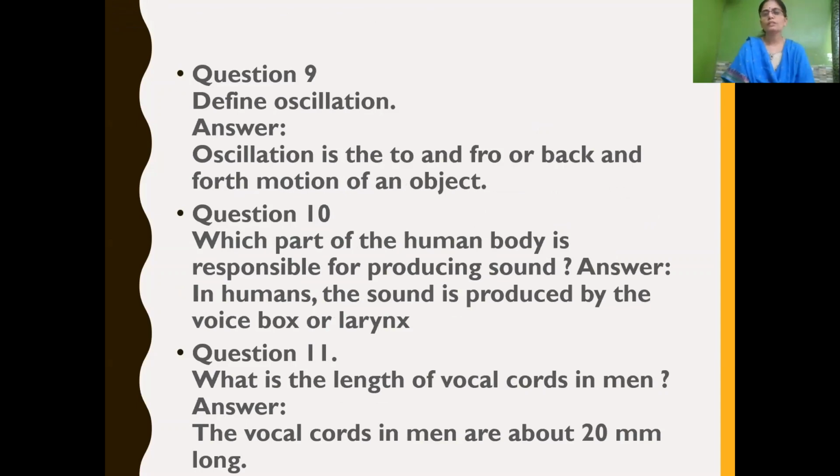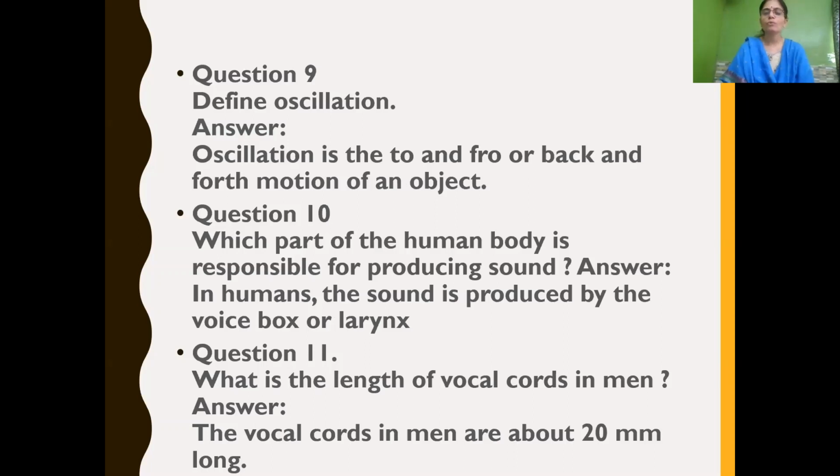Next, what is oscillation? The same way, the question is different. Oscillation, otherwise called what? Vibration. Isn't it one and the same? The to and fro or back and forth motion of an object is called oscillation, otherwise called vibration. Which part of the human body is responsible for producing sound? In the human body, sound is produced by the voice box, otherwise called the larynx. One and the same, voice box or larynx.